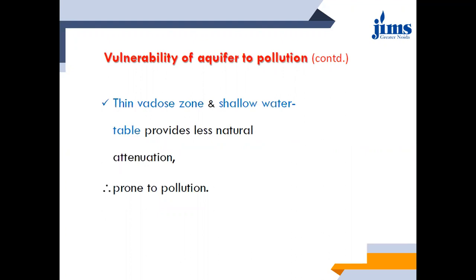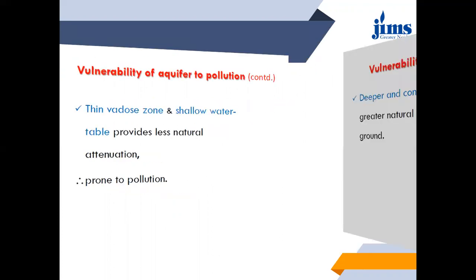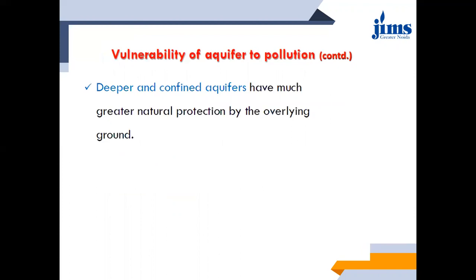In that regard, a thin vadose zone and shallow water table provide less natural attenuation. Why? Because if the water table is shallow, naturally it will be prone to pollution. And if the vadose zone thickness is greater and the water table is deep instead of shallow, then naturally it will be less prone to the pollution.